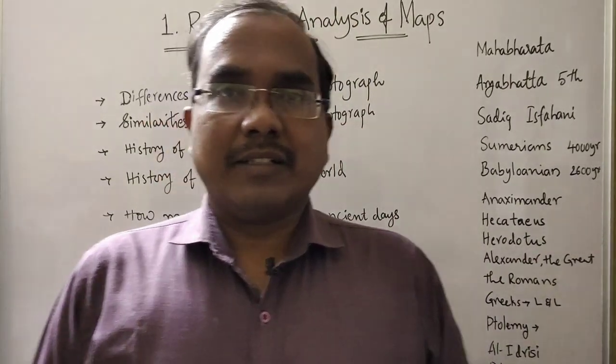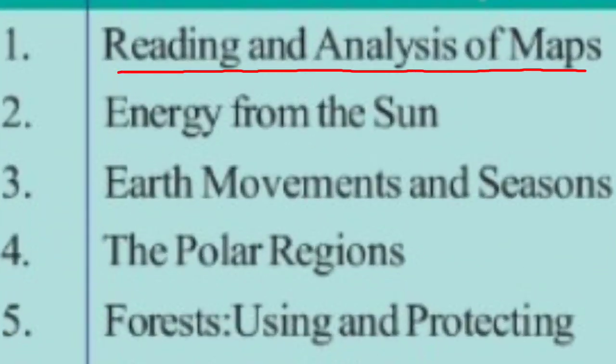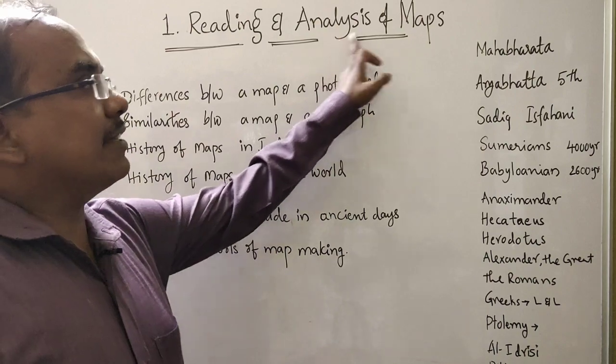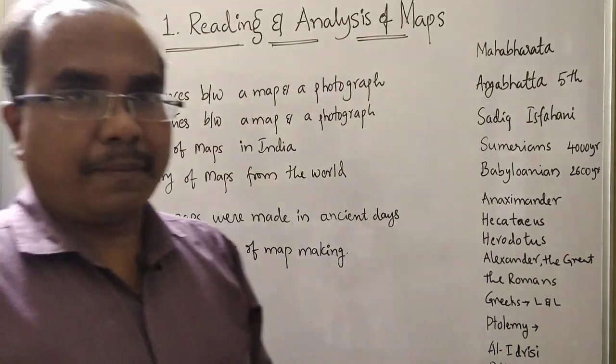In our class 8, the subject social studies is divided into 24 chapters. Today we are going to learn the first chapter, that is reading and analysis of maps. Reading and analysis of maps.